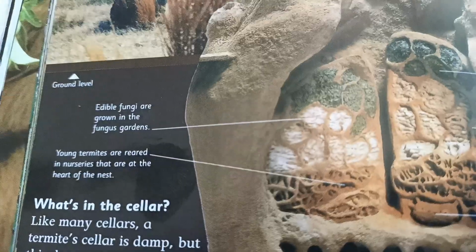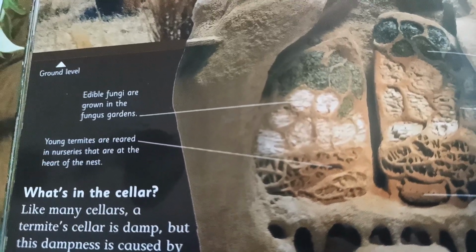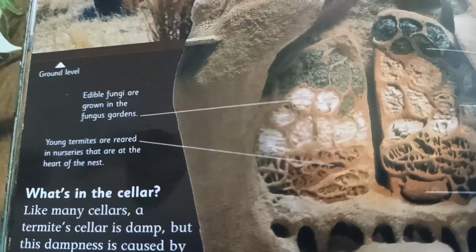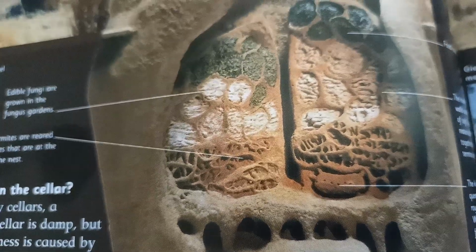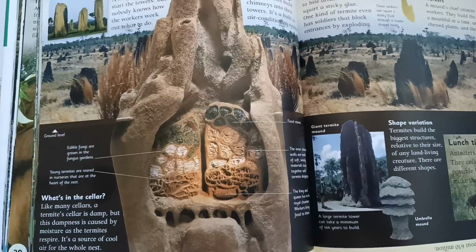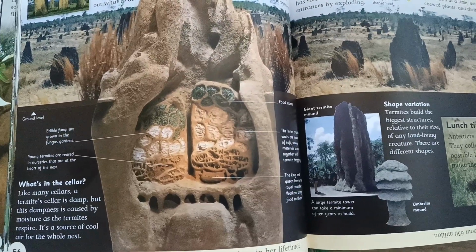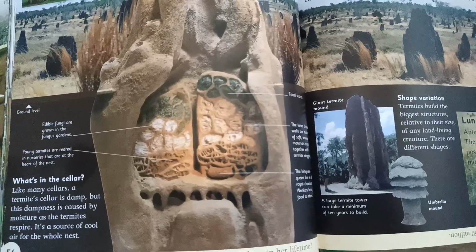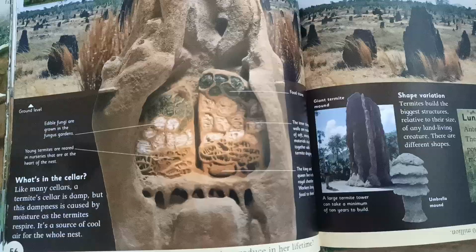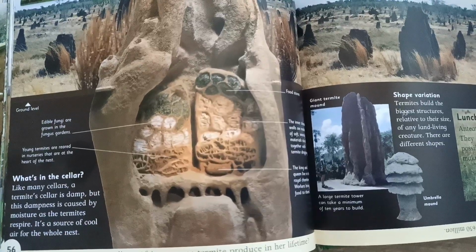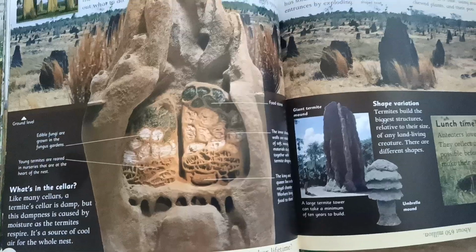And then we have edible fungi, which are grown in the fungus gardens. Young termites are reared in nurseries that are at the heart of the nest. This is the whole look. What is the cellar? Like many cellars, a termite cellar is damp, but the dampness is caused by moisture as the termites respire. It's a source of cool air for the whole nest.